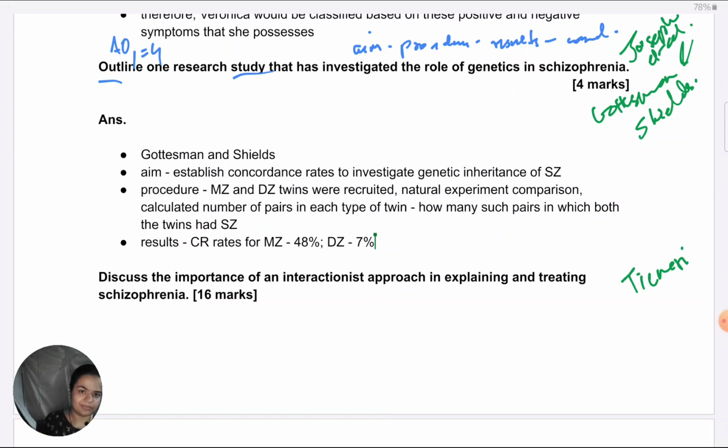The one which I'm referring to, in that it was 48% for MZ, and in that only it was 7% for dizygotic. I cannot take MZ from a different source and DZ from a different source. That is not acceptable.